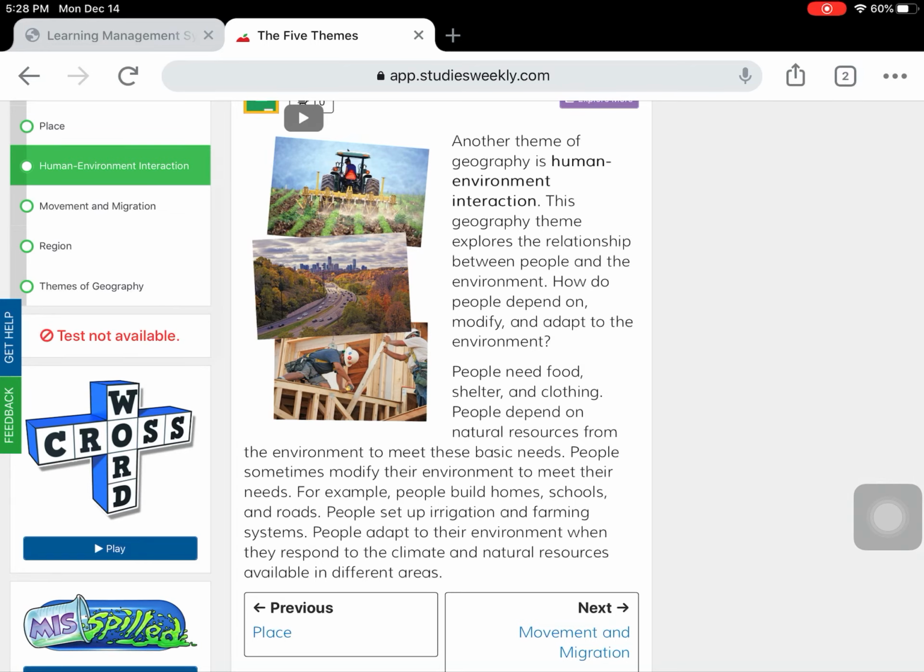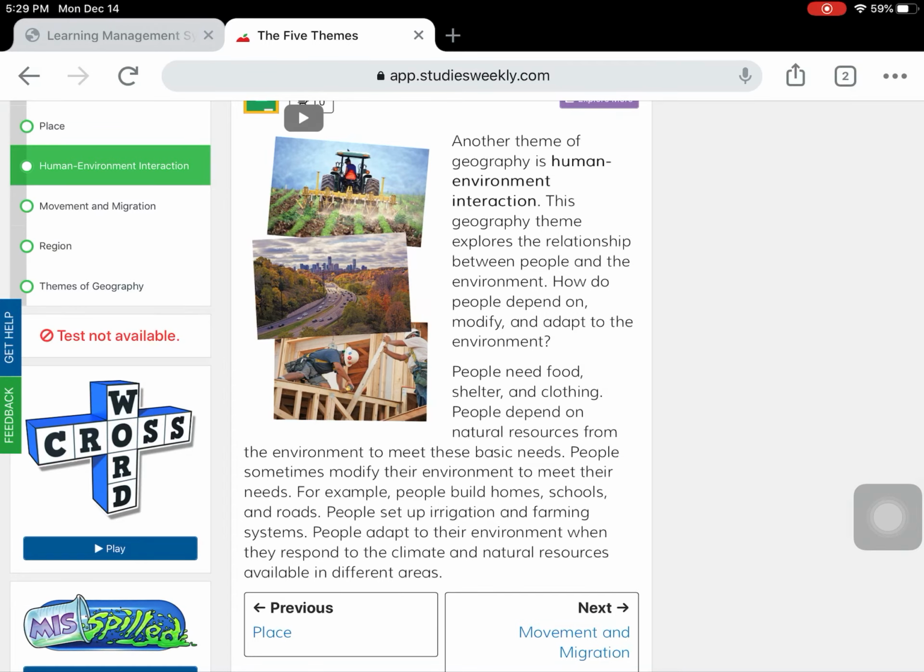People need food, shelter, and clothing. People depend on natural resources from the environment to meet these basic needs. People sometimes modify the environment to meet their needs. For example, people build homes, schools, and roads. People set up irrigation and farming systems. People adapt to the environment when they respond to the climate and natural resources available in that area.